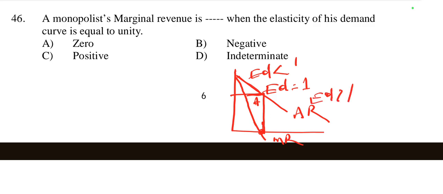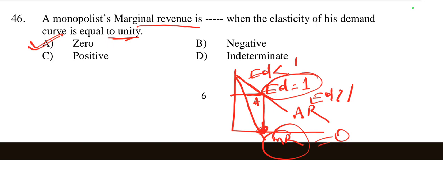So when a monopolist's marginal revenue is 0, the elasticity of demand is equal to unity. When elasticity of demand is equal to 1, the marginal revenue value is equal to 0. So here marginal revenue is 0.